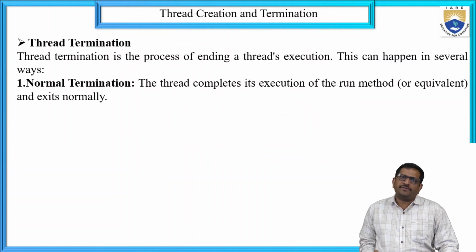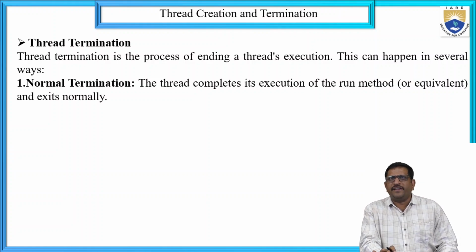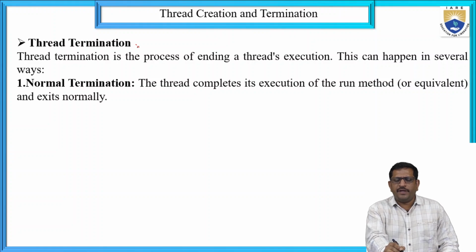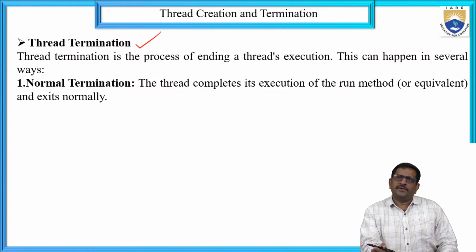Thread termination. Generally, once the process is executed, threads can be terminated. If it is terminated, the thread is sent to the dead state, which indicates the thread is terminated. Thread termination is the process of ending a thread's execution.